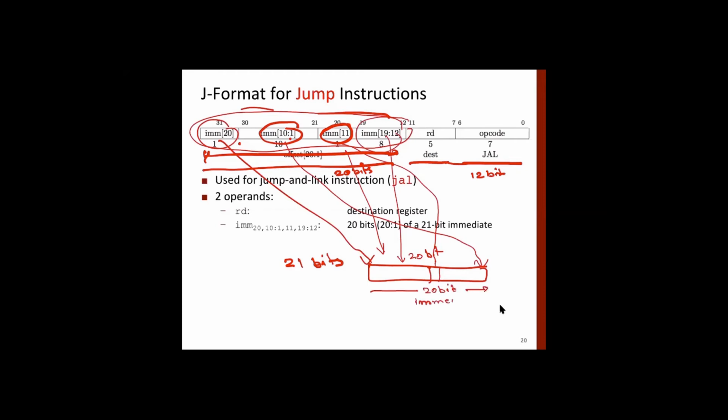Now, this is not the whole story. Into this one, you have to add a 0 to get the actual value of the offset or whatever you are calculating. Okay. All right. Any question? Is it complex?